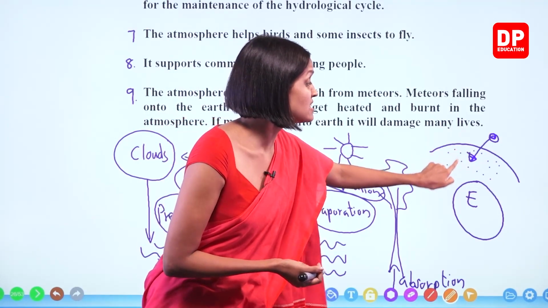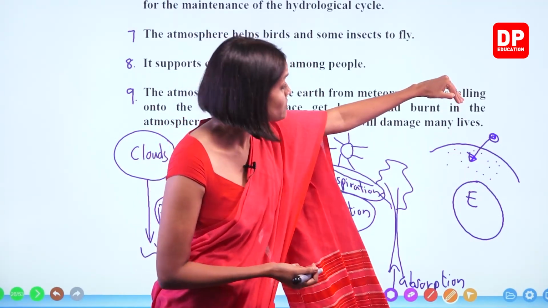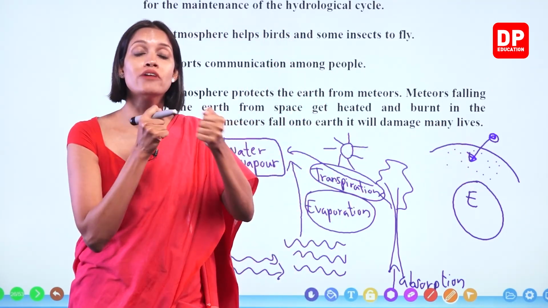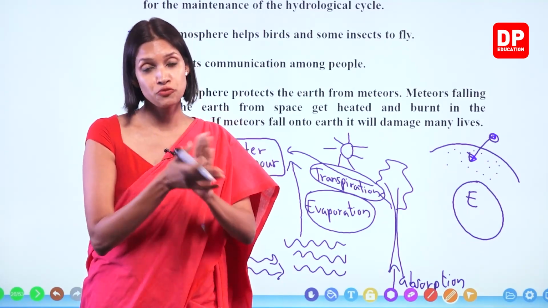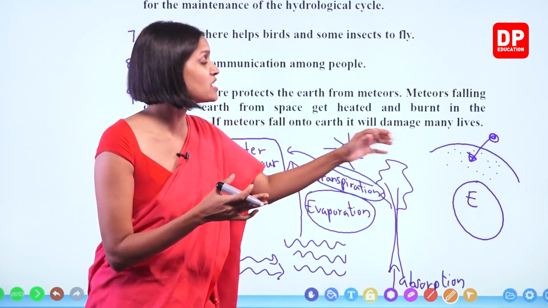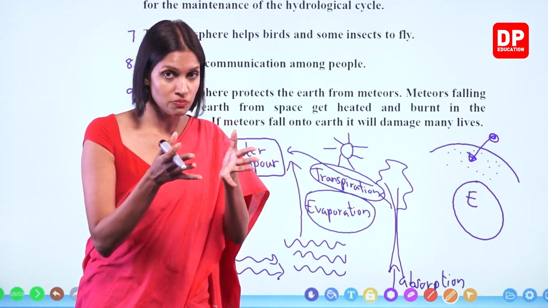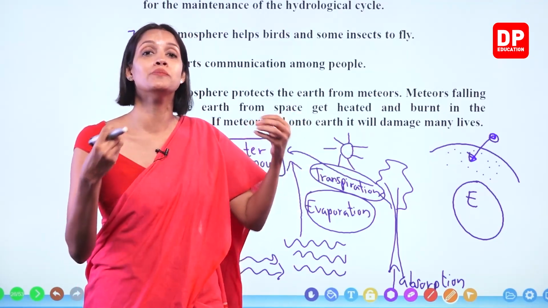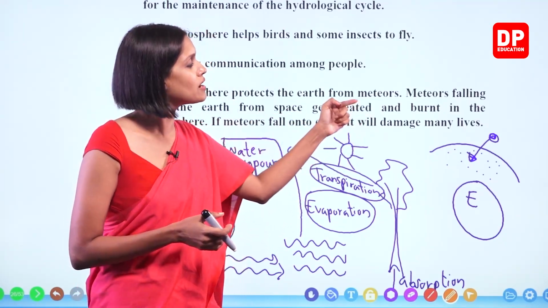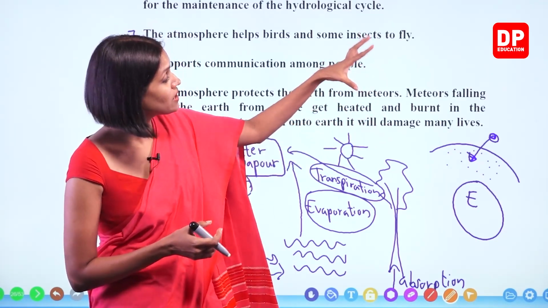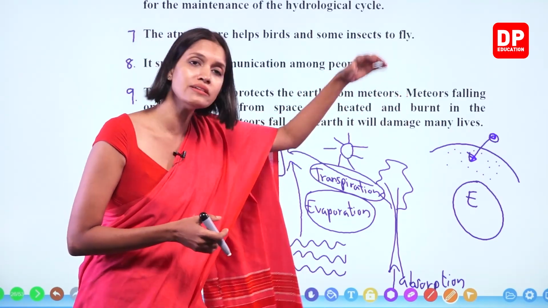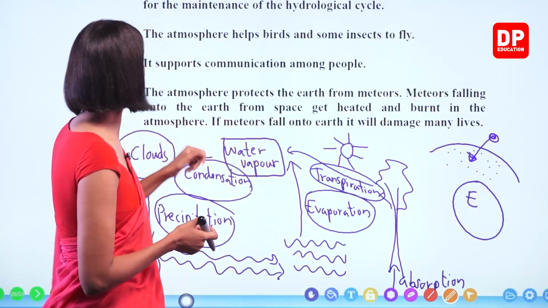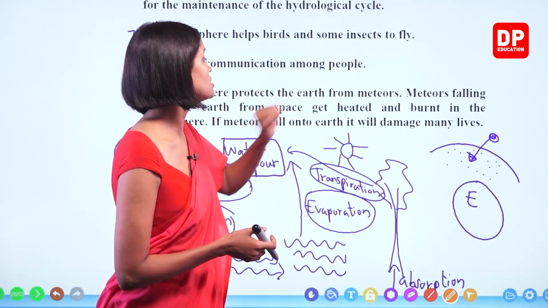As the atmosphere contains air particles, when this meteor moves at high speed, these air particles and the meteor rub with each other and friction is formed, right? Friction is formed, and because of the friction, heat is produced, and because of the heat, this meteor on its way catches fire and burns out. What will happen if there was no atmosphere? Even the biggest meteors would come to the earth without burning, all the time, and we will get harmed. Right, children? So the atmosphere protects the earth from meteors.